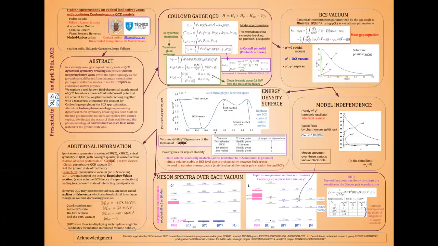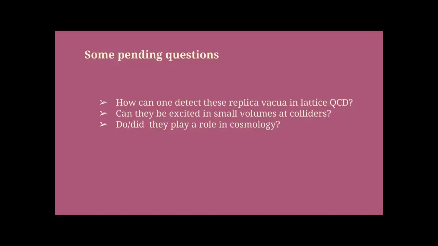Now we have questions that we would like to be able to answer and would love to hear from you. First is, how do we extract such excited collective vacua in lattice QCD? If we could, then we could bring more precise theory to bear on these replicae. Second, can we excite them in small volumes at colliders? Or third, perhaps, could they have been frozen as orthogonal relics in cosmology, providing observable effects?